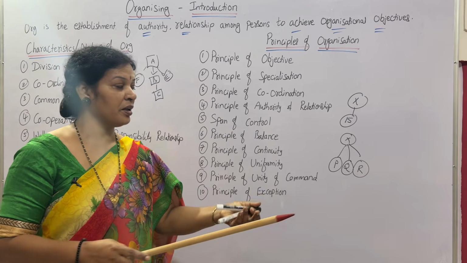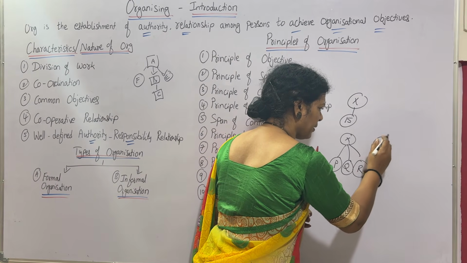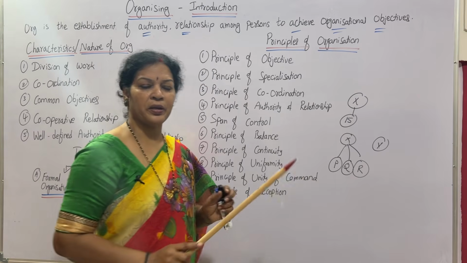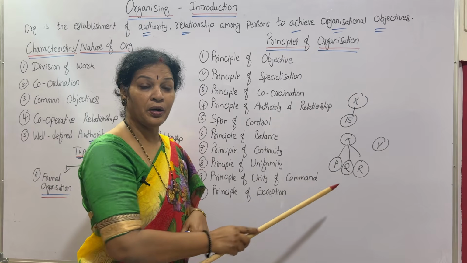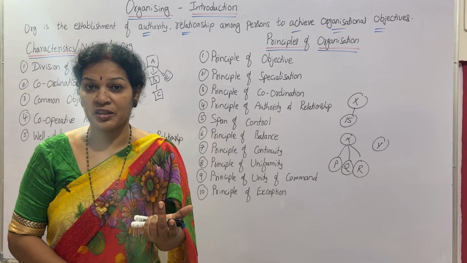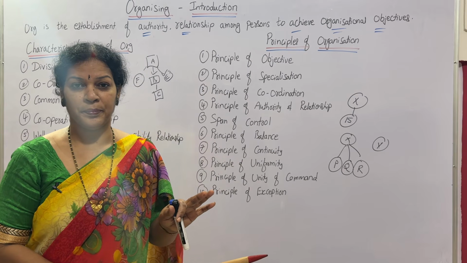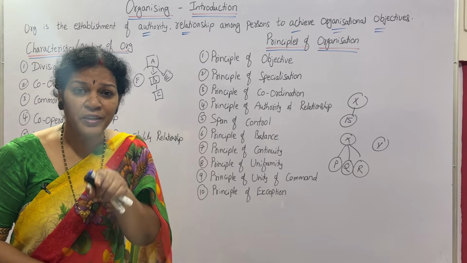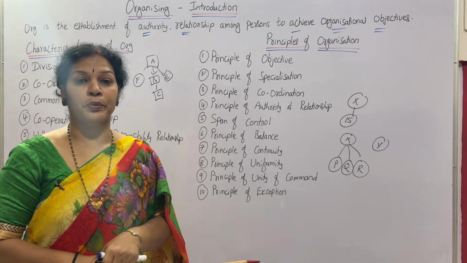Some other boss is, say, Y. Y is the boss of another department. These three people are responsible to X only. Y should not come to P, Q or R directly and instruct them or give them some responsibility. This should not happen, because these people are responsible to X. If Y has some work with these people, then what to do?